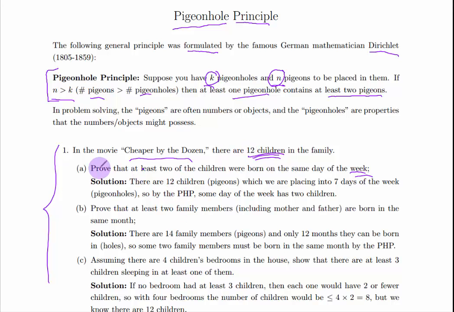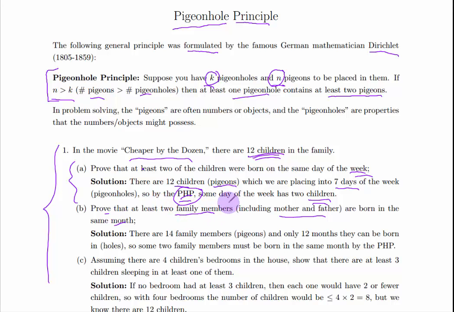Okay, so here's how the write-up goes. Solution: there are 12 children, which are placed into 7 days of the week. So by the PHP, pigeonhole principle, some day of the week has 2 children. So this is the form of the write-up. You have to specify your pigeons, specify your pigeonholes, and then apply the pigeonhole principle. Okay. All right, now, next one. Prove that at least 2 family members, including mother and father, are born in the same month. Okay. So let's see. What are our pigeons and what are our pigeonholes?